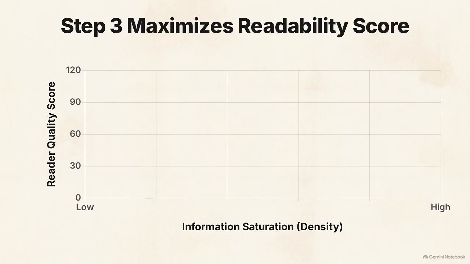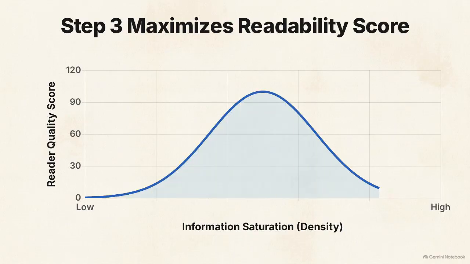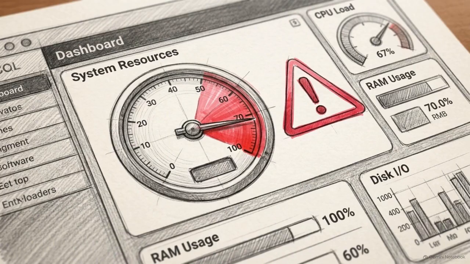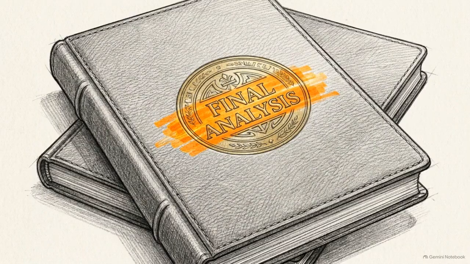This chart tracks how humans actually perceive those summaries. We have density on the x-axis and human preference on the y-axis. Step 3 is the sweet spot. The first draft is too sparse, and by step 5, the text is so dense it becomes unreadable. This workflow drains your context window and consumes thousands of tokens, but the result is a fact-rich document that rivals the work of a human analyst.